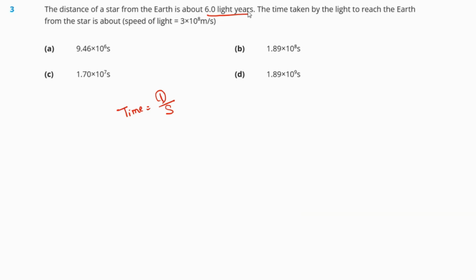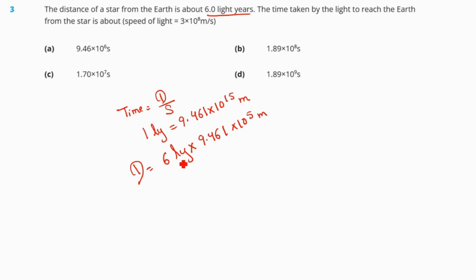First, we need to convert this light year into meters. We know 1 light year is equal to 9.461 × 10^15 meters. Thus the distance is 6 × 9.461 × 10^15 meters, and cutting the light year here, it will come around 5.6766 × 10^16 meters. Now, the speed of light is given as 3 × 10^8 meter per second.